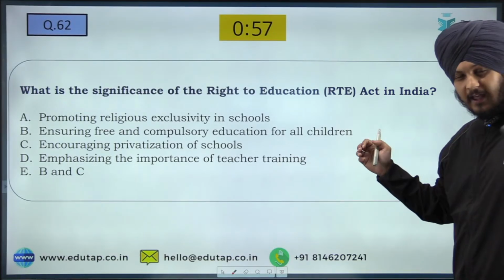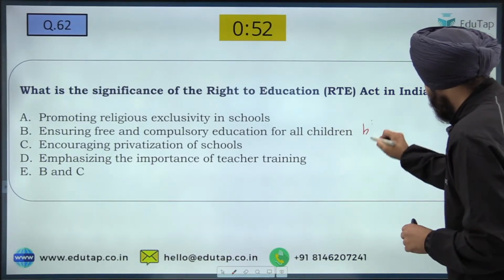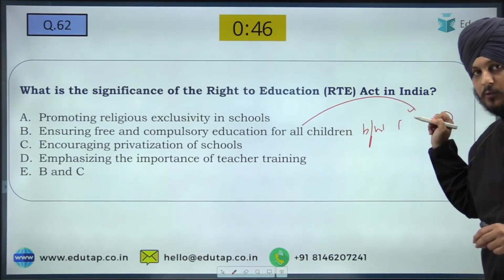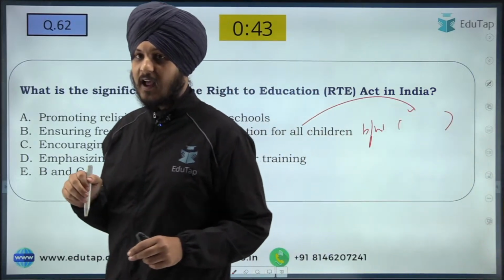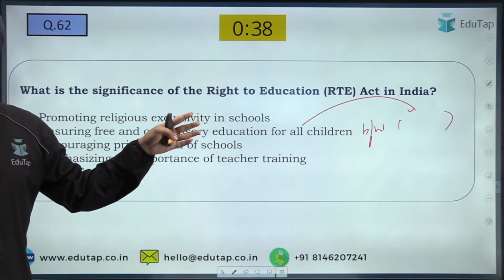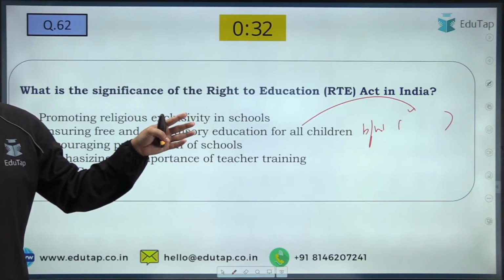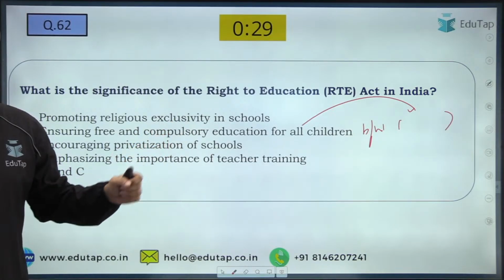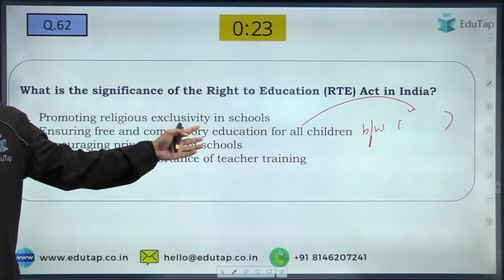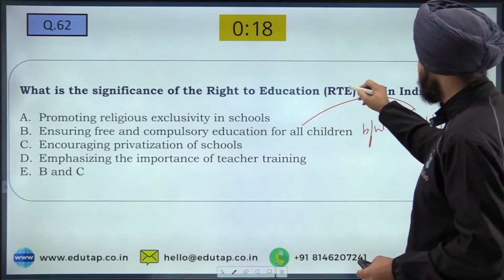Basically, I am very sorry, this statement is incomplete, because for all children between what age? Can anyone write between what age? Let us see how many of you know. Ensuring free and compulsory education for all children between. Yes, Suraj. Last year also, many questions were asked from the political system in India, so I have added some basic questions from that part. Yes, Shri has written the age group of 6 to 14. Fine. So this is something regarding the right to education.